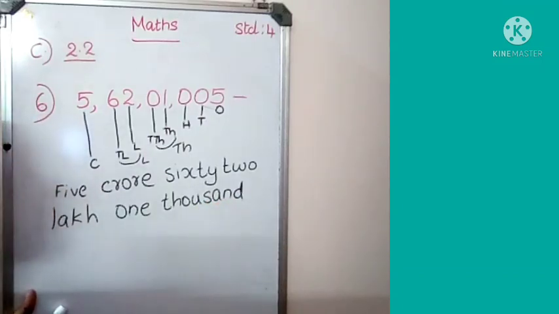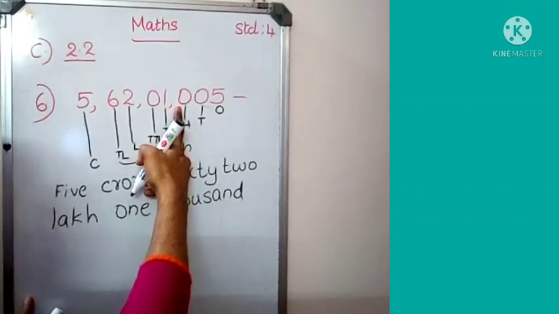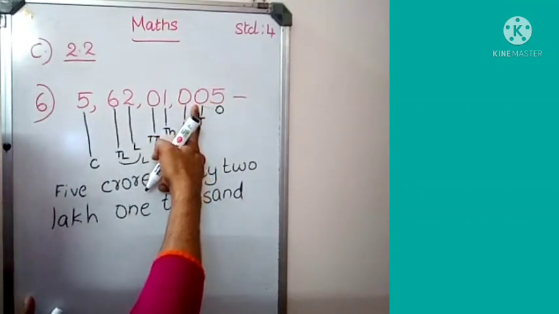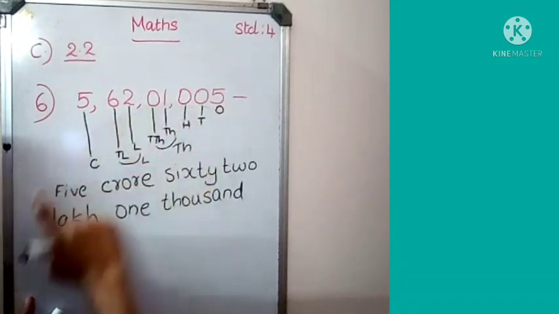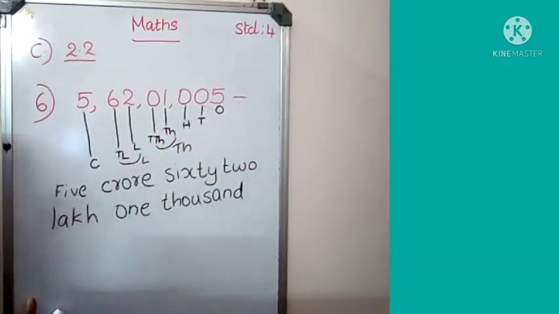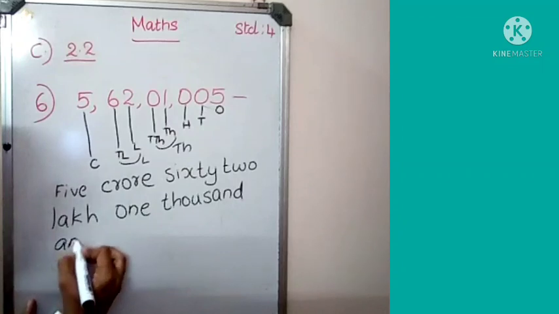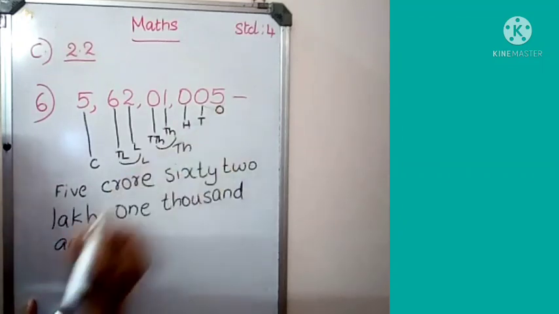Then which number comes? Do we need to write this 0? No. Do we need to write this 0? No. Then which place we want to write? Number in the ones place. All the others are 0. So 1000 and 5.